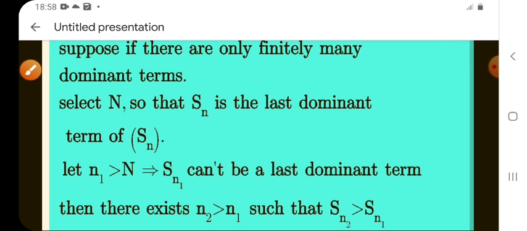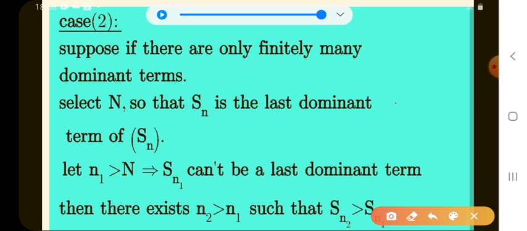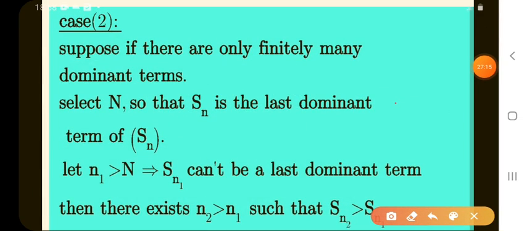Next, case 2. Suppose there are only finitely many dominant terms. What did we take in case 1? S_n has infinitely many dominant terms, a lot of dominant terms. Here we let S_n have finitely many, that means limited, dominant terms. Select capital N so that S_N is the last dominant term.